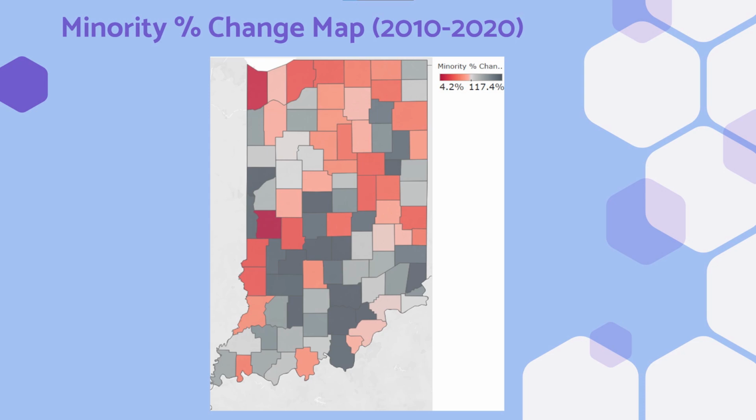This is another state graph divided by county. Here is the minority change graph between 2010 and 2020, measured in percentage. A few things worth mentioning are the contrast between the minority population and growth. The lower the minority population seems to be, the higher the growth rate. Following this trend, the South is leading in its initial minority population growth, while the North seems to be lacking.